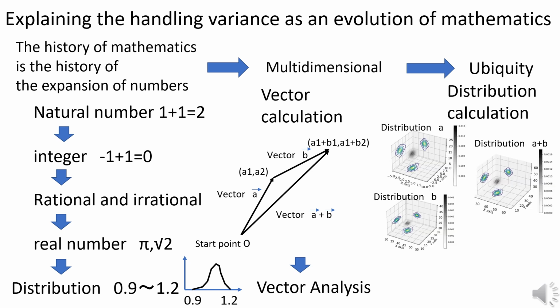in which position and velocity are expanded from points to distributions. This is an example of a distribution calculation that calculates a new 3D distribution A plus B from a certain 3D distribution A and another 3D distribution B, and extends a vector into a distribution. The 3D distribution is represented as a heat map and projected as contour lines on each dimensional plane. This is the actual calculation result calculated with the tool.